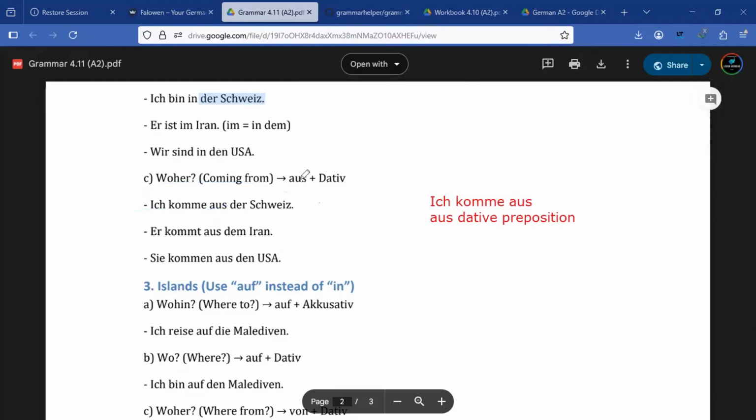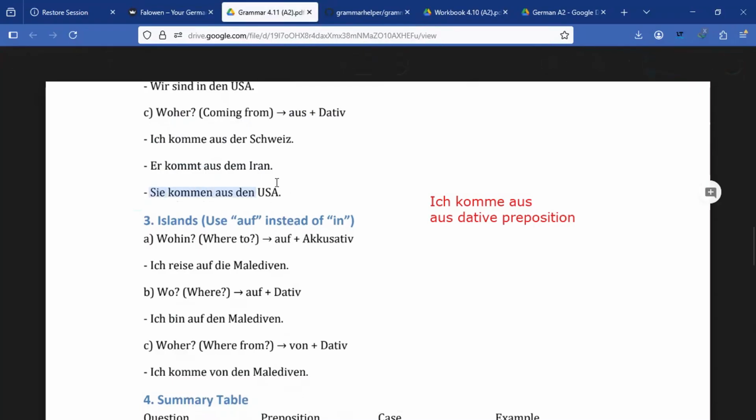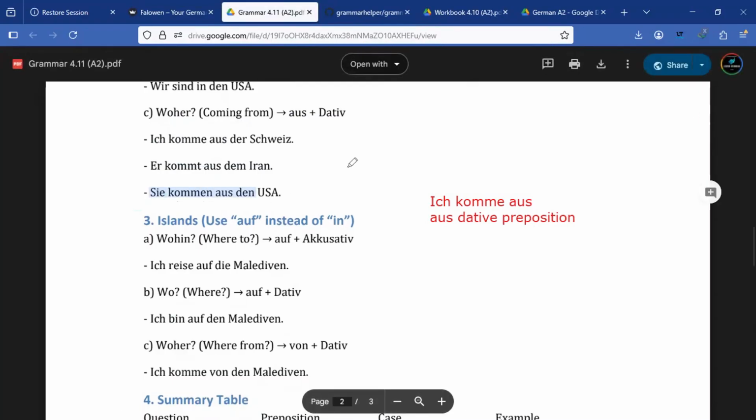Dative. That's why here it is aus plus dative. So ich komme aus der Schweiz is going to imply that I come from Switzerland, and er kommt aus dem Iran is going to imply that he comes from Iran, and sie kommen aus den USA is going to imply that they come from the USA.